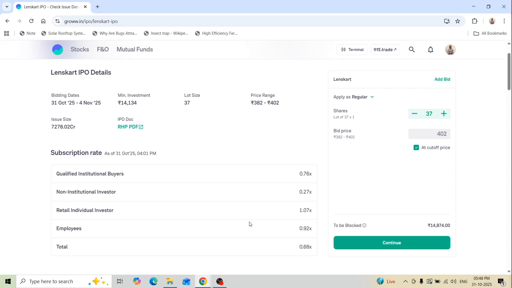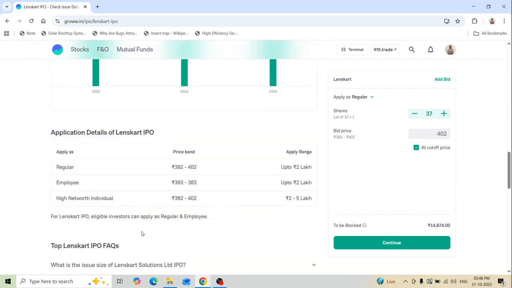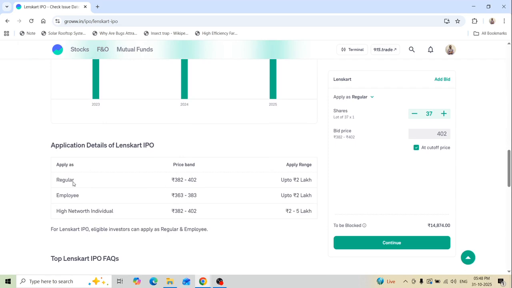You might be having a question, what are these four categories, and under which category are we going to come? So let's go into that. If you are applying in the regular category, you can apply with a price band of 382 to 402, and you can apply only up to 2 lakhs. You might wonder what this up to 2 lakhs means. Each lot is around 15,000, and you can buy multiple lots, 2 lots or 4 lots. If you are investing up to 2 lakhs, you come under the regular category.